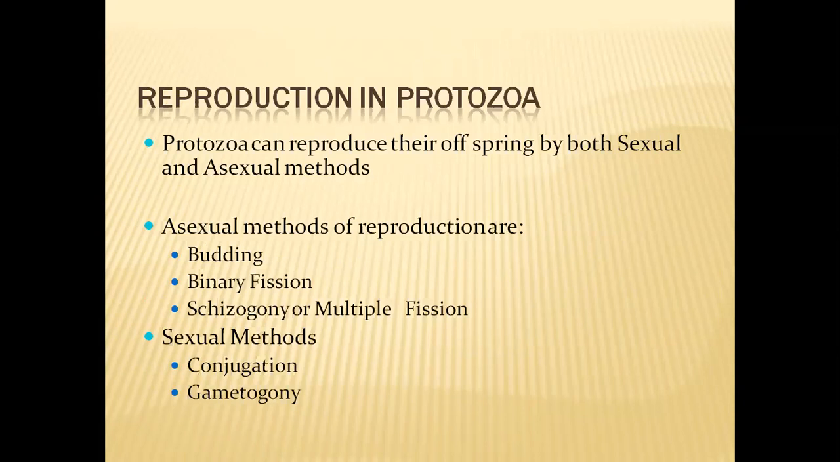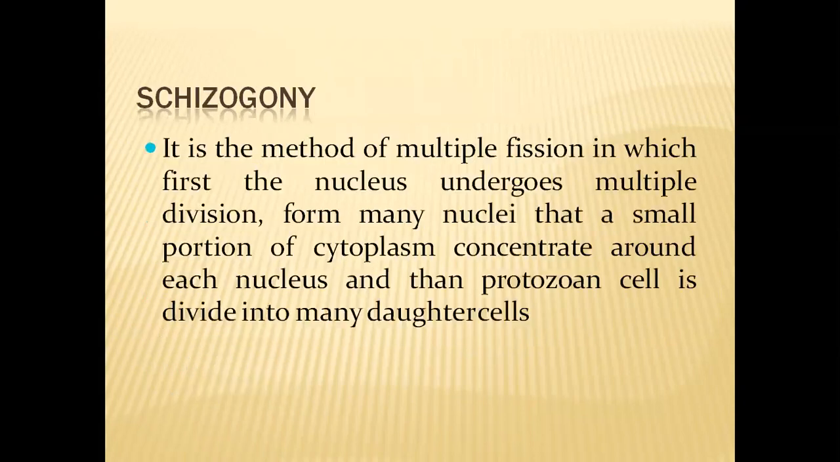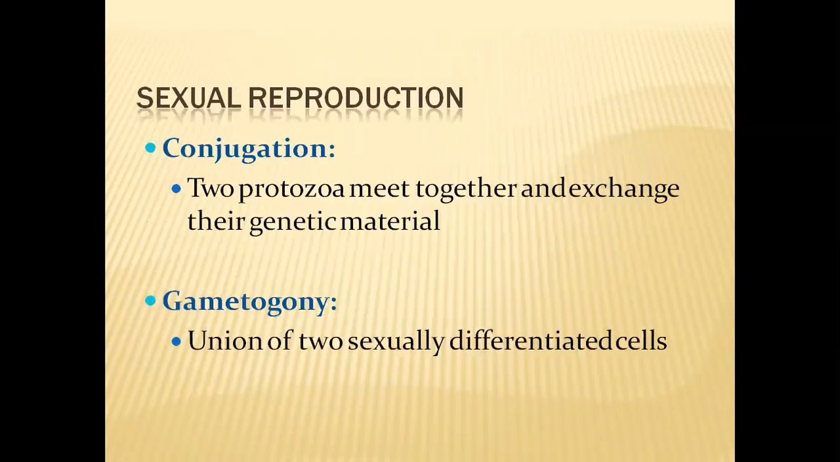The cytoplasmic division is considered as cytokinesis. Once the cytokinesis is finished, the single mother cell loses its existence, and it gives rise to two daughter cells. So these are the three different types of asexual reproduction methods that can be seen in protozoans.